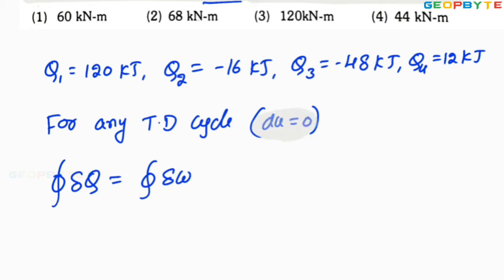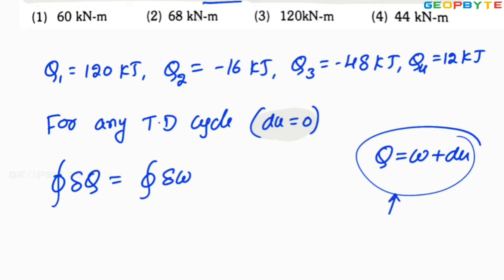This point is very, very important. Remember, for a particular process, Q equal to W plus dU. This is the equation for a process, whereas this relation is for a thermodynamic cycle.